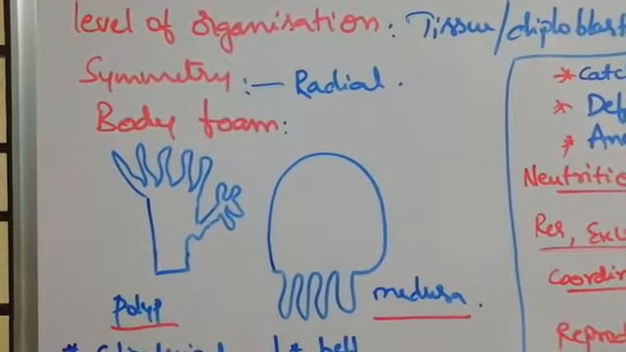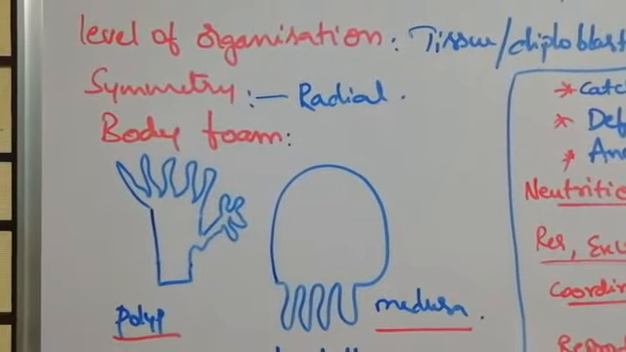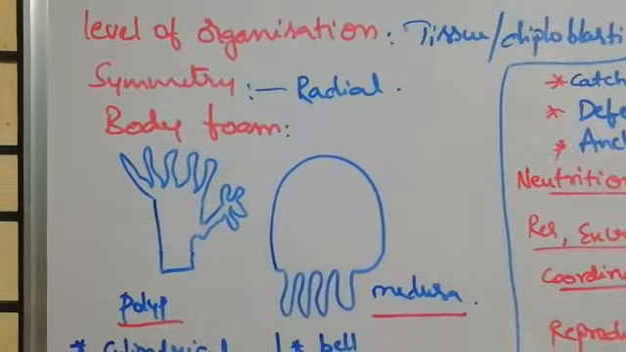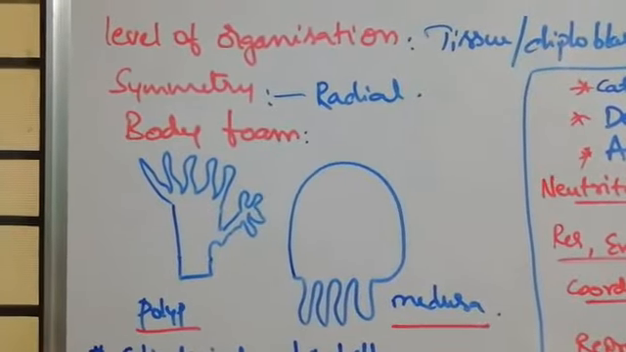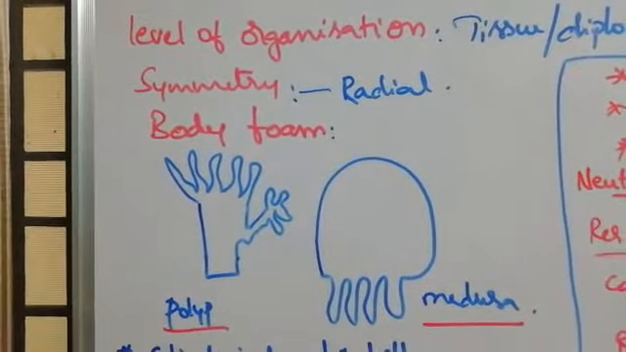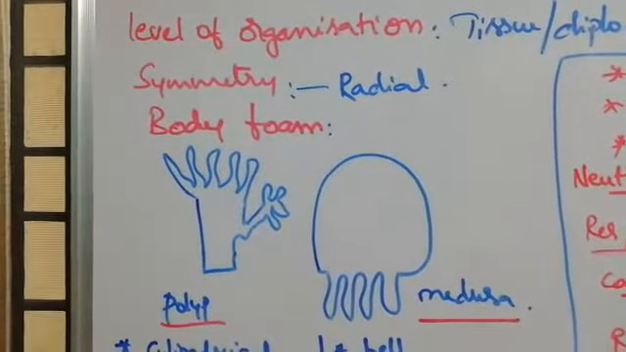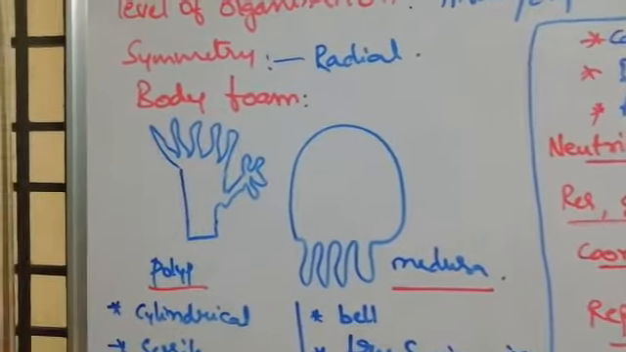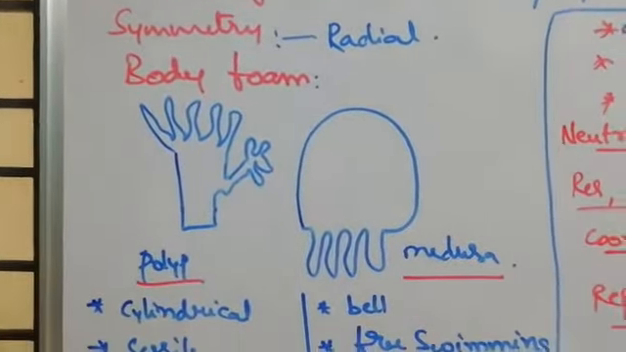Symmetry is the radial symmetry. Radial symmetry means if you cut the organism in any direction, it is divided into two equal halves. So here it is cylindrical. Cylindrical, if you cut in any direction, is divided into equal halves. That's why we are calling it a radial symmetry.